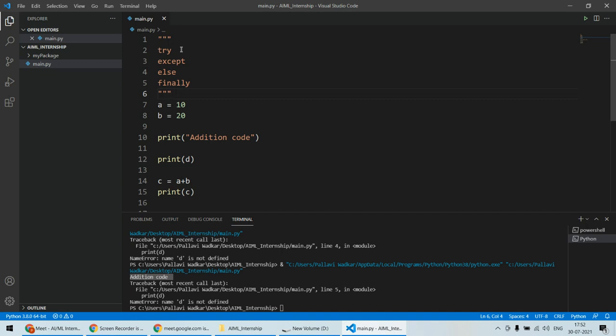Try will check the errors in that particular code. The except block will handle those errors. If there are errors, it will handle them in its own way. You can specify what to do if there is an error. Else will be executed if there is no error. If the try block doesn't find an error, the else will be executed. And the finally will be executed even if the error is detected and even if the error is not detected. Okay, so that's the meaning of all these blocks. And now we'll discuss each and everything step by step.